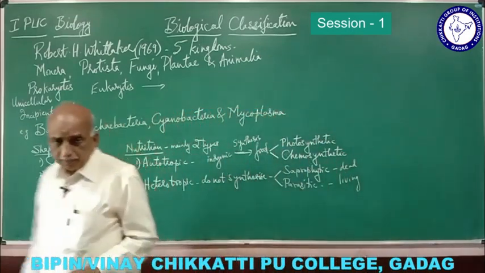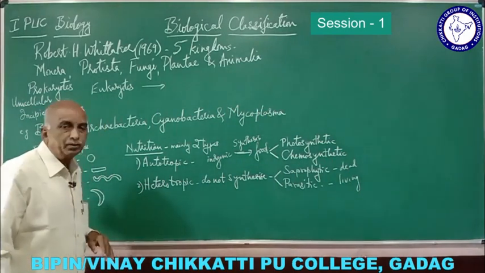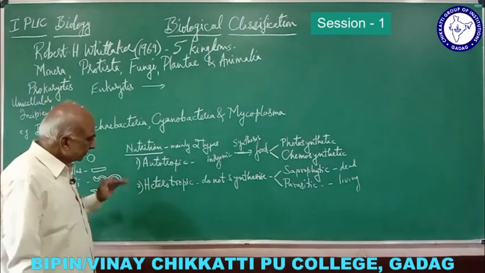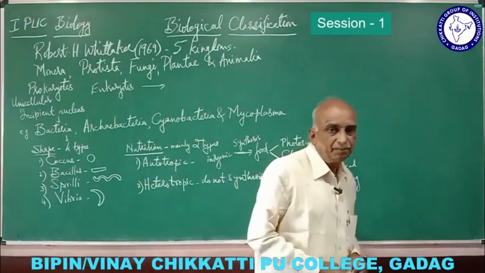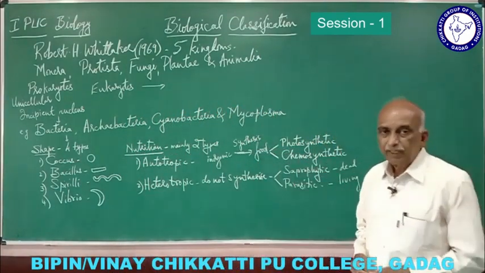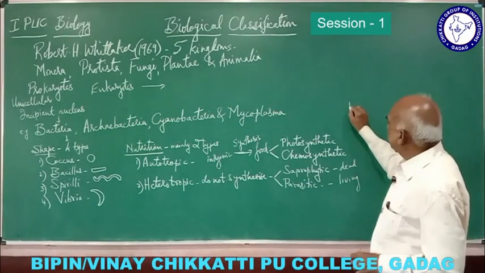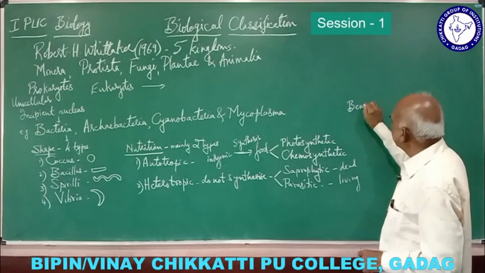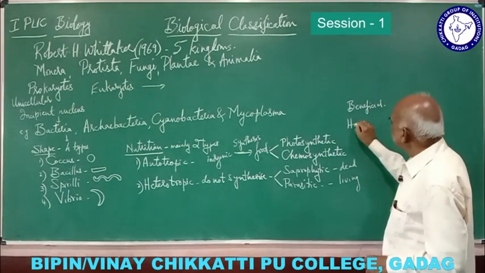Then these bacteria are again classified into two types. Sometimes bacteria are beneficial, they are useful, and some bacteria are harmful. So there are beneficial bacteria and there are harmful bacteria.